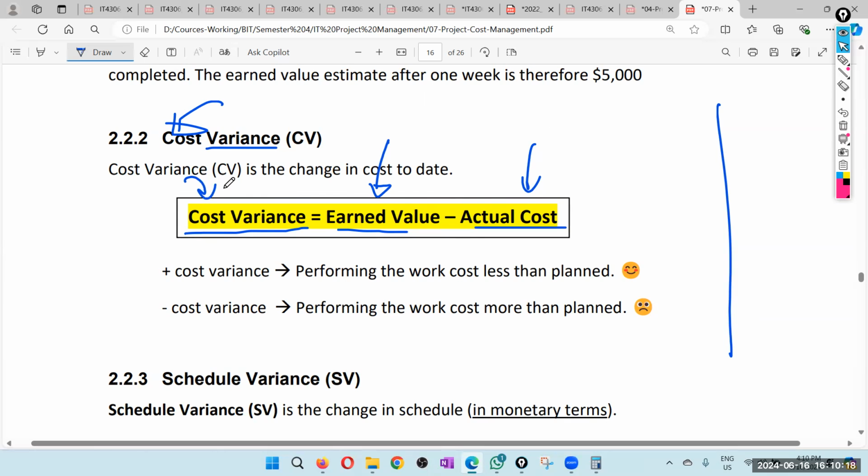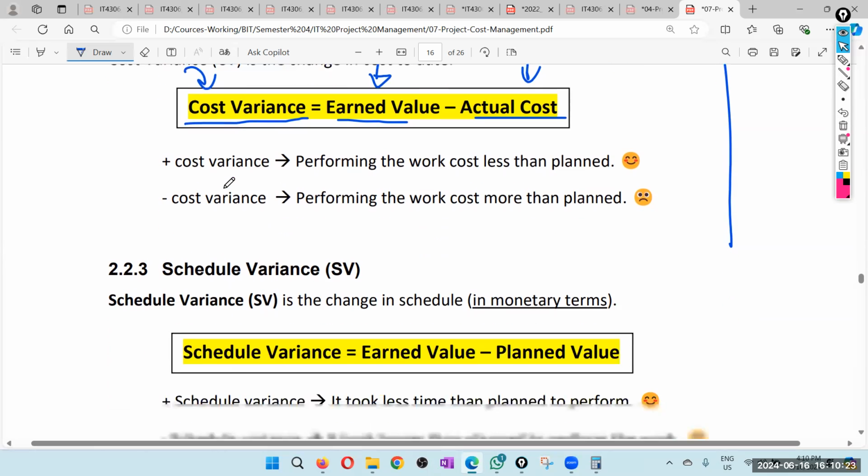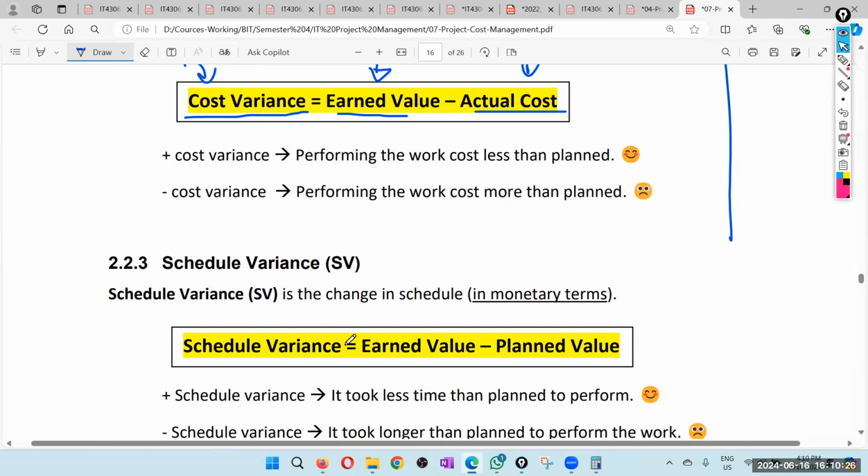That is why we call it cost variance. So next one is schedule variance. So this is related to time. But remember, time can be represented using money. So schedule variance is in dollars, but it is related to time. Schedule variance is earned value, how much work we have actually done, minus planned value, the planned amount of work up to that point.